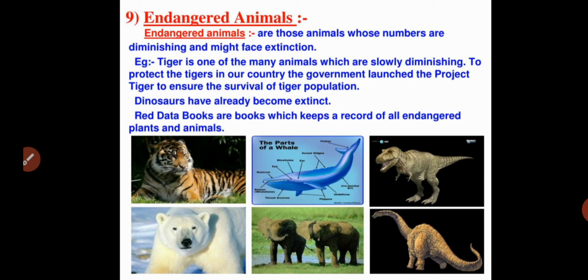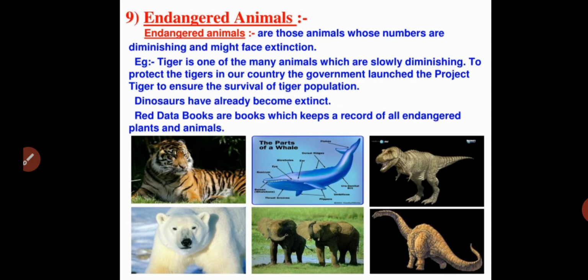What about endangered animals? Endangered animals are those animals whose numbers are very few and which might face extinction. The number of the particular species of animals is very, very low, and in a few years, 10 or 15 years, the particular species will become extinct. That type of animals are commonly called endangered animals. Their population is very low, so in a few years the species will become extinct.